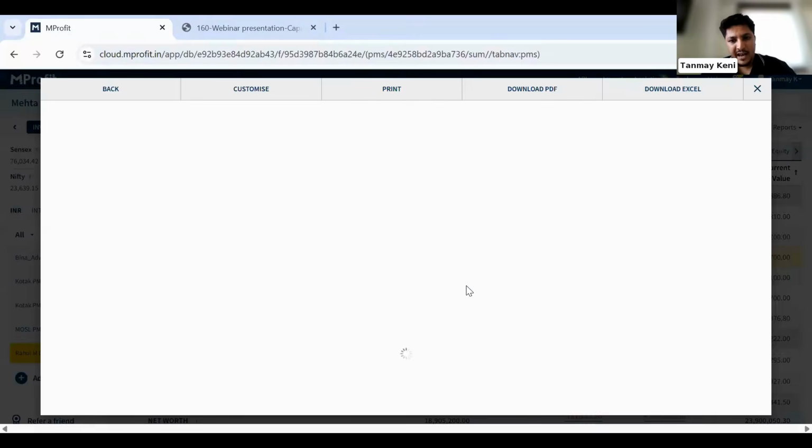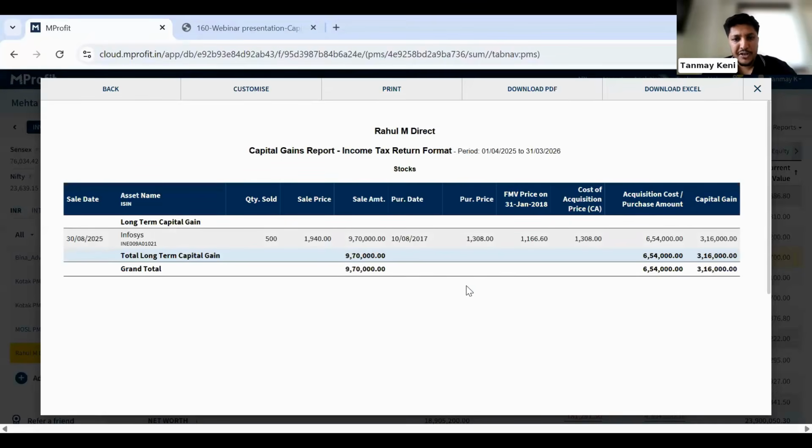So for Infosys, as you see, there was a purchase in 2017 and it was sold in this particular year, August 25. So it is considered a long-term capital gain. And as this asset was purchased before Jan 2018, the grandfathering clause is applicable. That's the reason you also see the FMV price on 31st Jan 2018, and accordingly the long-term capital gain will be calculated. All these reports are easily downloadable, so you can download them in Excel and PDF format as well.